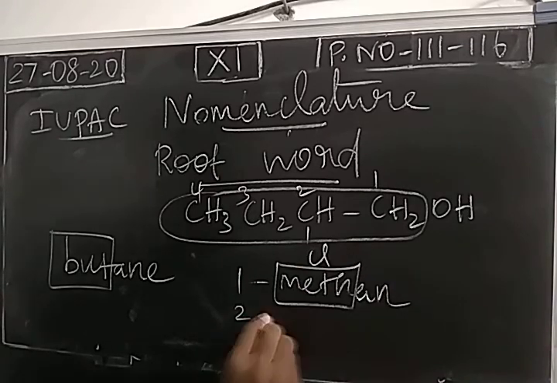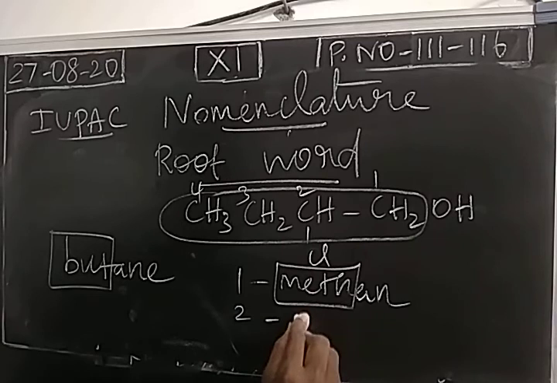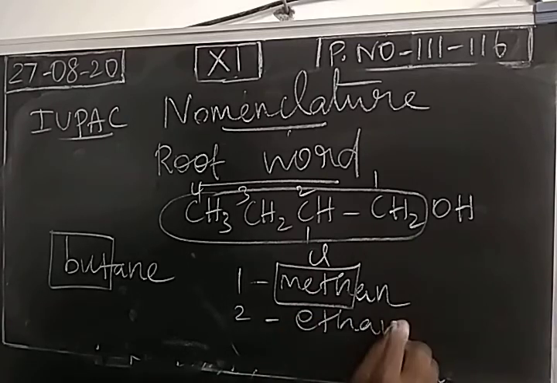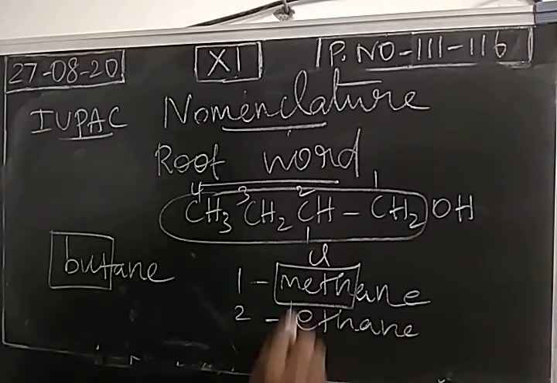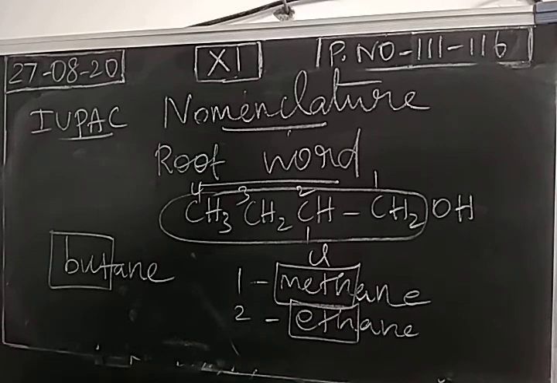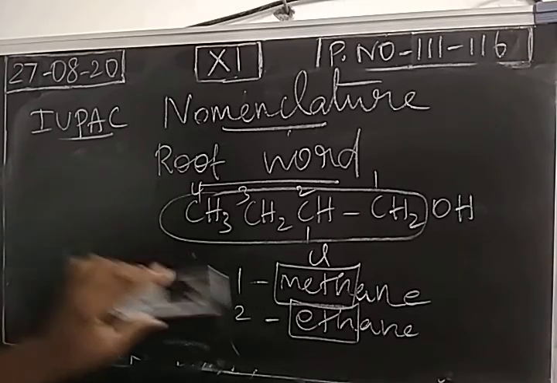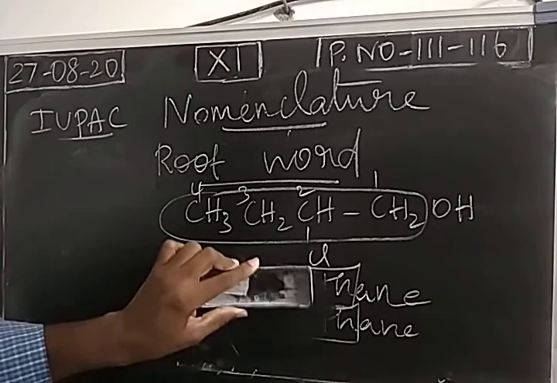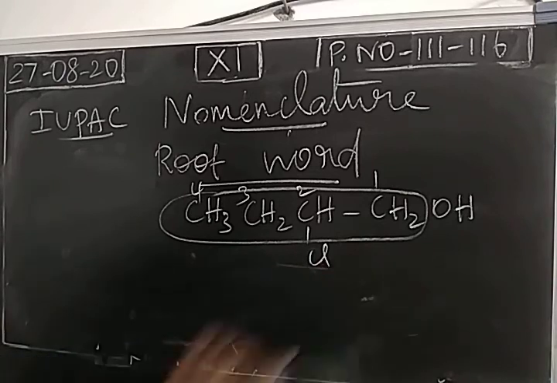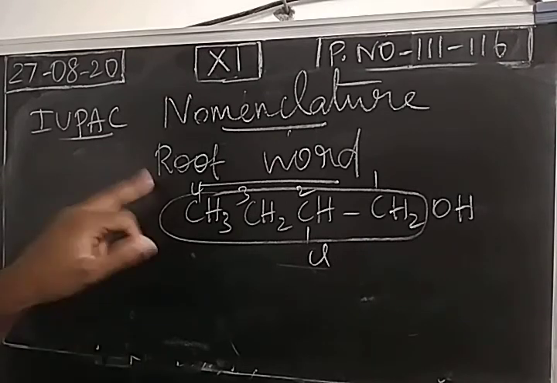Meth. 2 carbon atoms, alkane name ethane. Take this alone. This is the root word for 2 carbon atoms in a longest chain: eth. So like this: meth, eth, prop, but, pent, hex, hept, oct, non, dec. So from the alkane name, based on the number of carbon atoms, you take a root word.